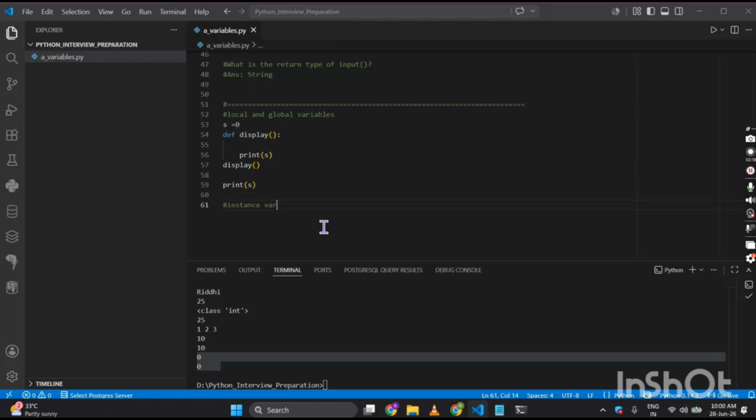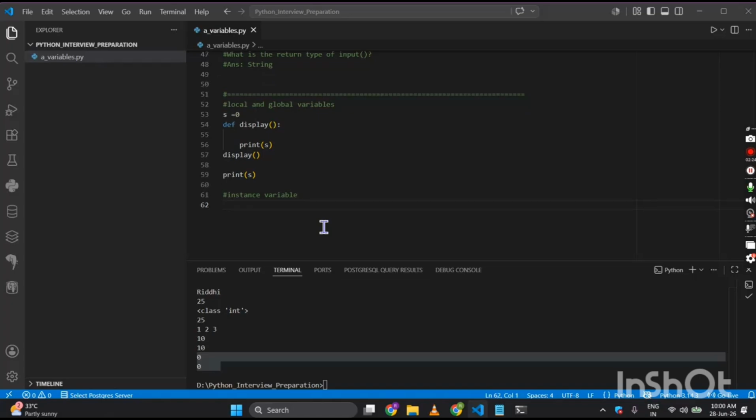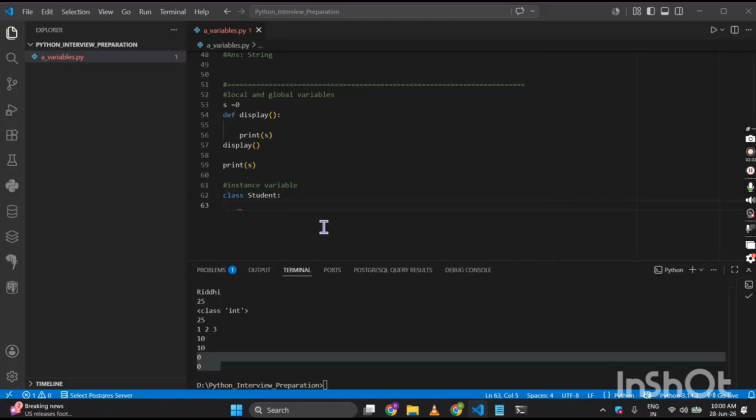What's an instance variable? Instance variables belong to an object. They are created using the self keyword. Suppose I have written a class over here. The class name is Student and I am defining a function inside this. So I have written def __init__.